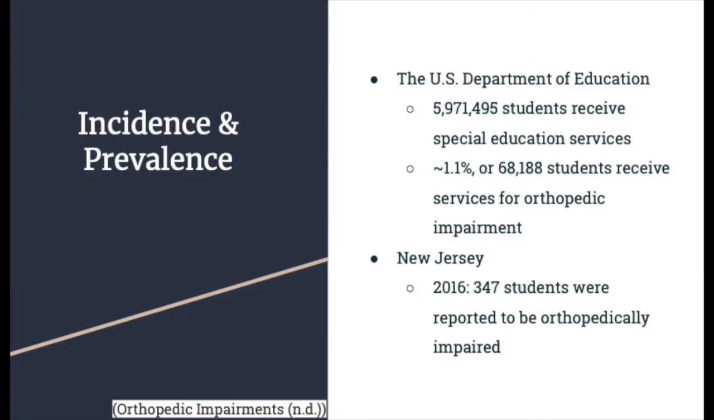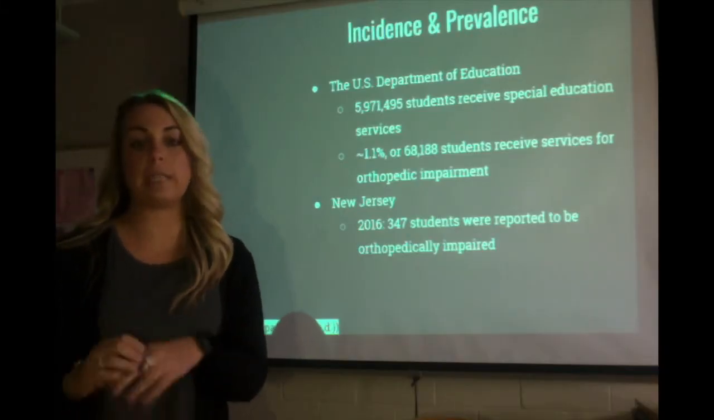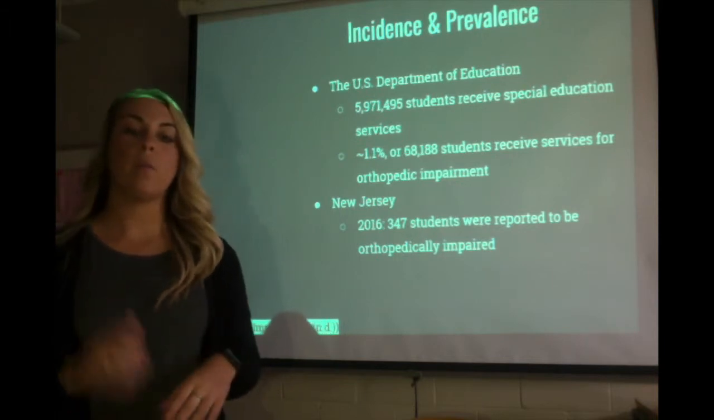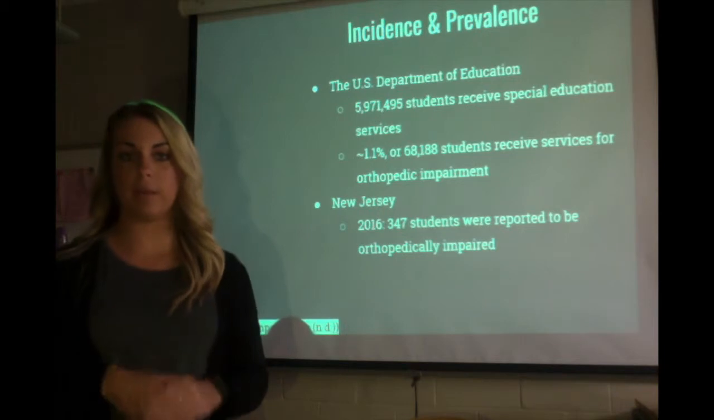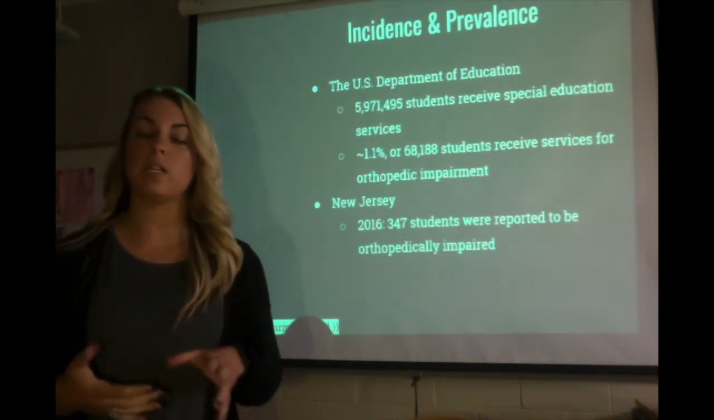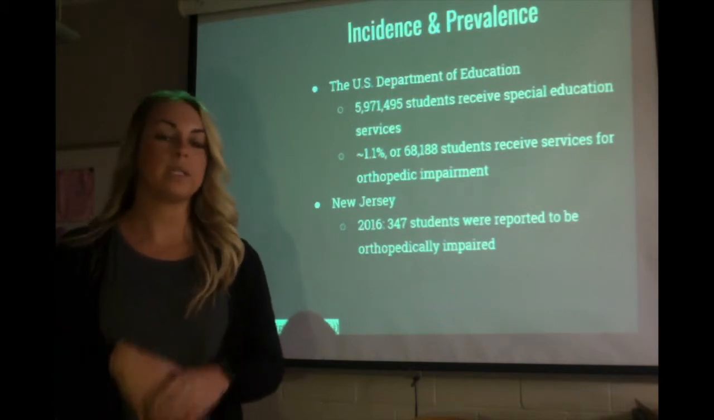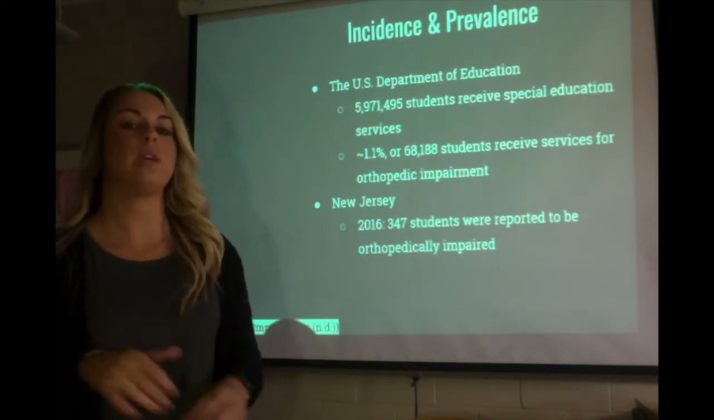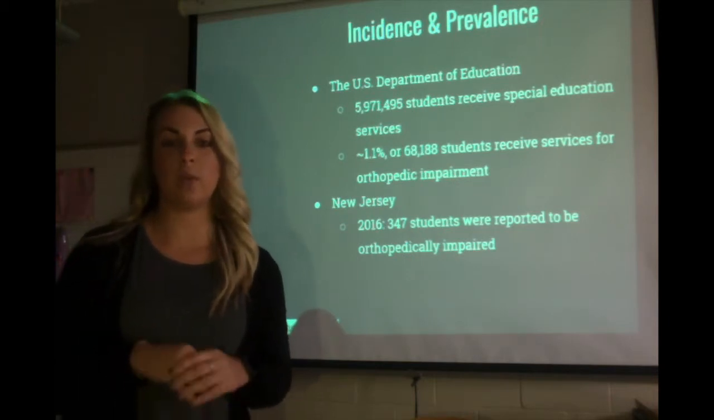Next is incidence and prevalence. Right now there are about 5.9 million students that receive special education services in the United States, and about 1.1 percent of those students receive disability services for orthopedic impairment specifically. So it's really a small percentage, but it is still a percentage of students, and it equals about 68,000 students. In New Jersey specifically, in 2016, there were 347 students that received services for being orthopedically impaired.